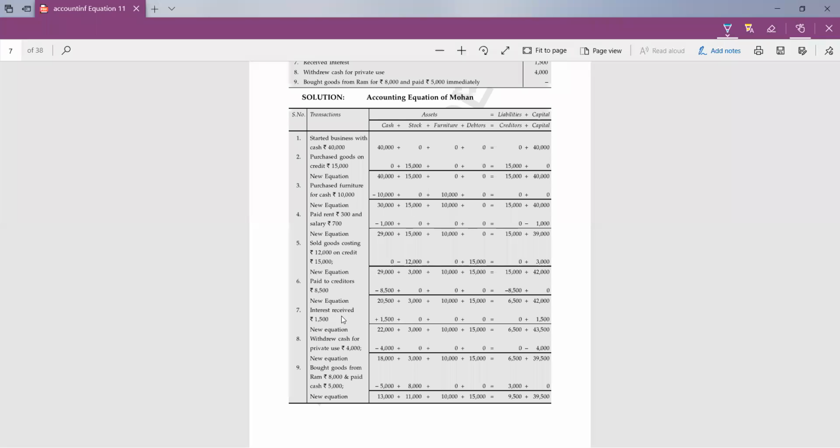Capital is 39,500. Okay, students, 39,500. So the last transaction, now you are going to tell me this transaction. Bought goods from Ram for rupees 8,000 and paid rupees 5,000 immediately. Which two or three accounts will be affected with this transaction? Now you have purchased goods. Remember that whenever you are purchasing goods on credit, then creditors will be there. Whenever you are selling goods on credit, then debtors will be there. So you have to be clear in these two words, otherwise you may give a wrong answer.